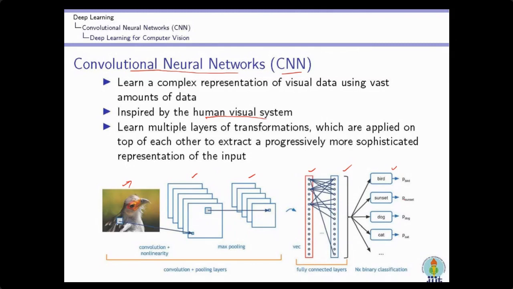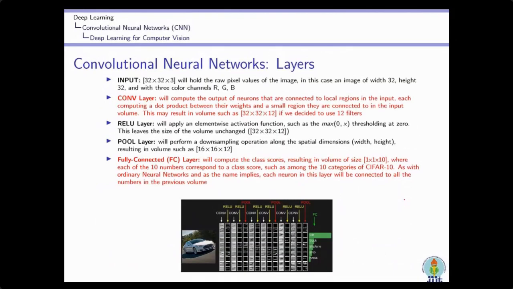So let's see how we are going to perform this CNN. In a CNN, you can see here we use a number of layers. Here is the input where the image is given. Then we use a number of convolution layers. This is one of the important layers, due to which this deep neural network architecture is named convolution neural network.